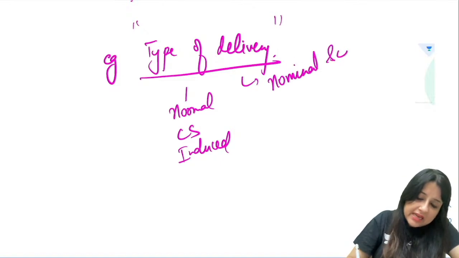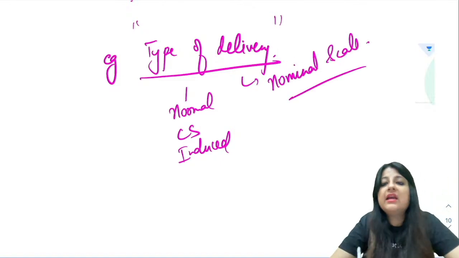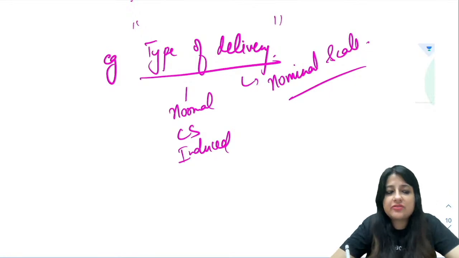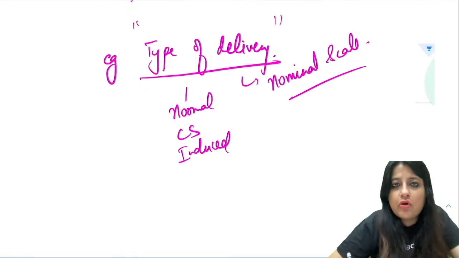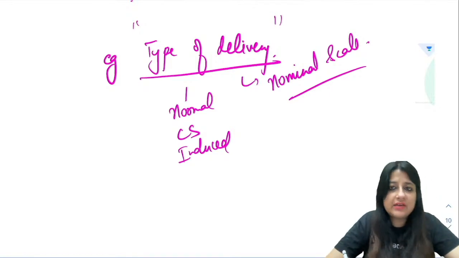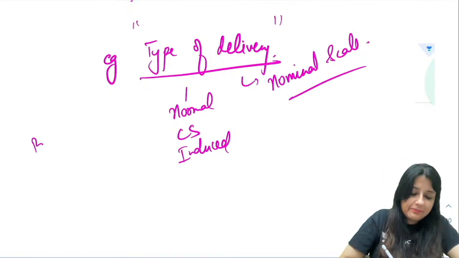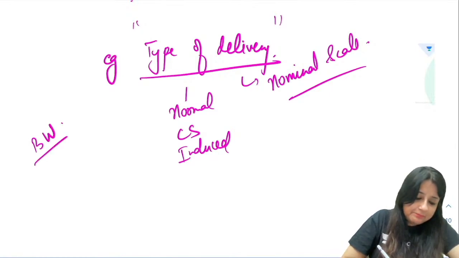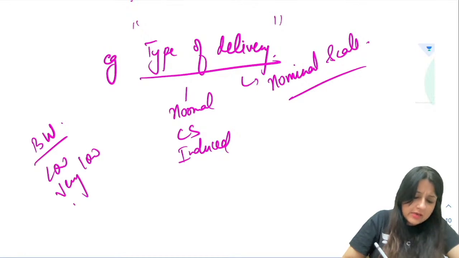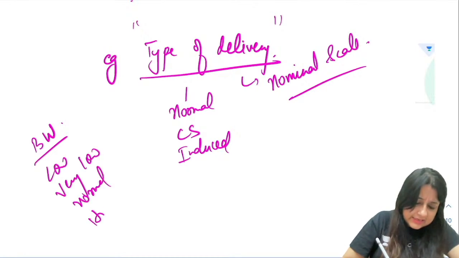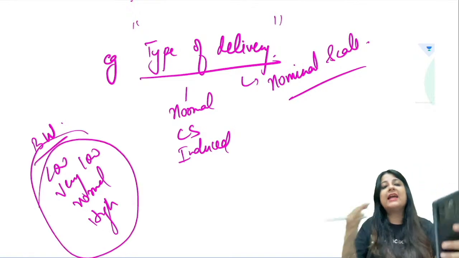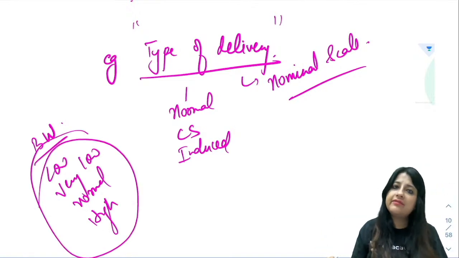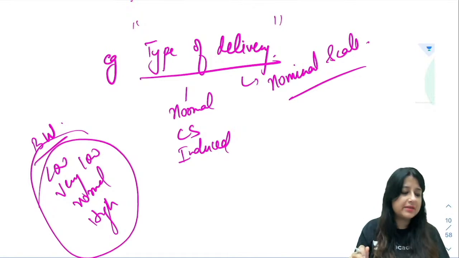Like in a community, how many females had a normal delivery? How many females had a C-section? How many females had an induced delivery? So that is what nominal scale is. Type of delivery, got it? But if I say birth weight, let's say low, very low, normal, high. Now this is an order, so that becomes an ordinal scale. Got it? Everybody understood? So that is scales of measurement.